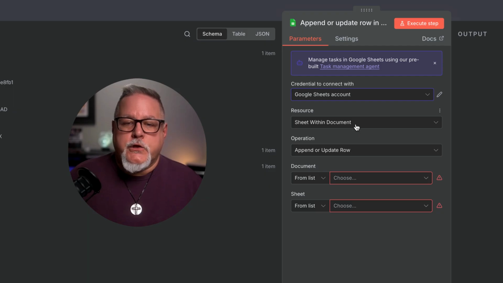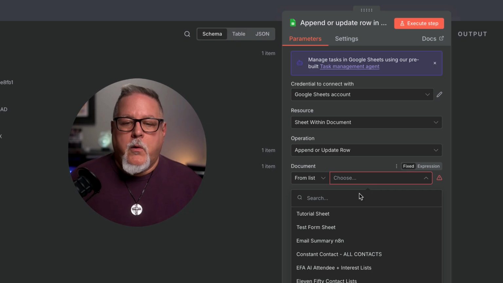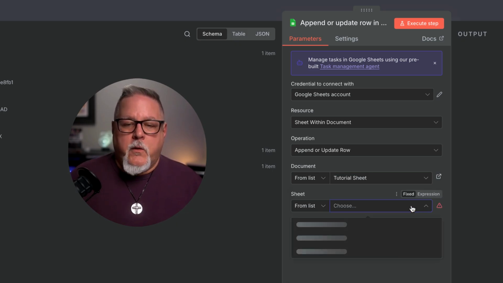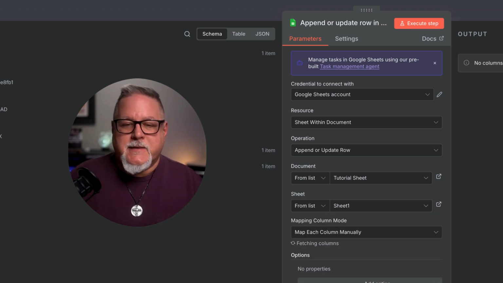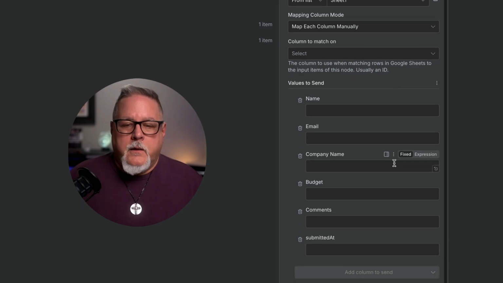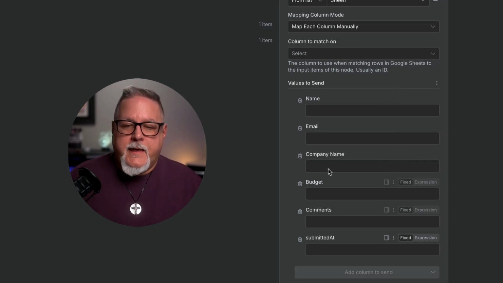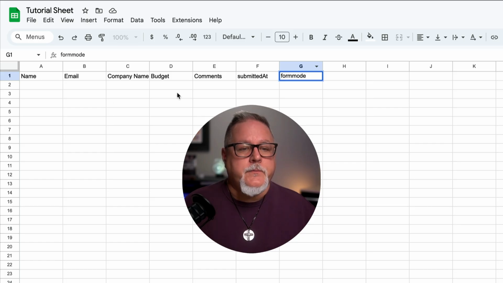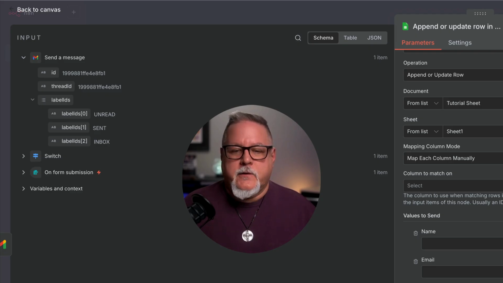Our resource here is a sheet within a document. We are going to append or update a row. I created a tutorial sheet for this, and it is going to go into sheet number 1, because you know how it has different sheets. I just didn't name it. Now, you'll see all of these things from our Google Sheet, from our form. Let me show you the Google Sheet real quick. Here it is. Name, email, company name, budget, comments, and then these are 2 other ones that the form just had that I'm just adding to it.